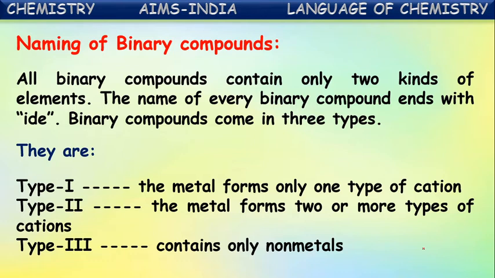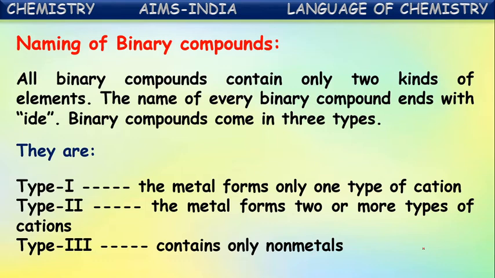In these also there will be a metal which can exhibit more than one valency, or which can form two or more types of cations. These are called type 2 binary compounds. For example, FeCl2 or FeCl3. In that there is the metal iron, which can exhibit more than one valency, or which can form more than one kind of cation. They are Fe plus 2 and Fe plus 3, two ions it can form. So compounds formed by such metals come under type 2 binary compounds.